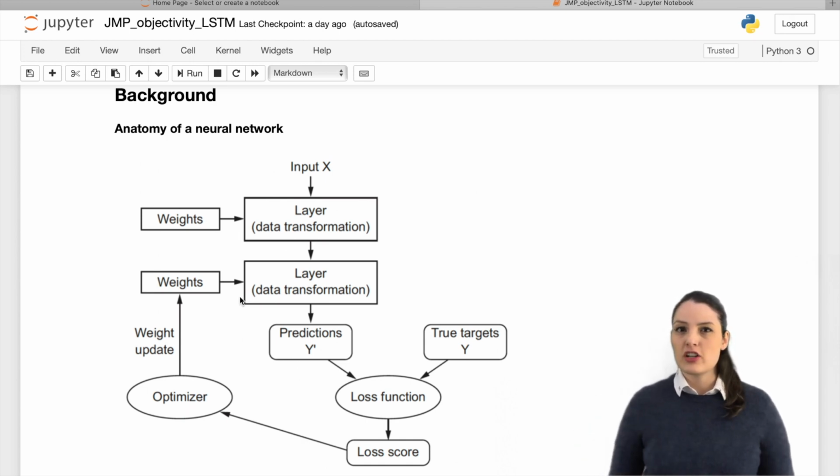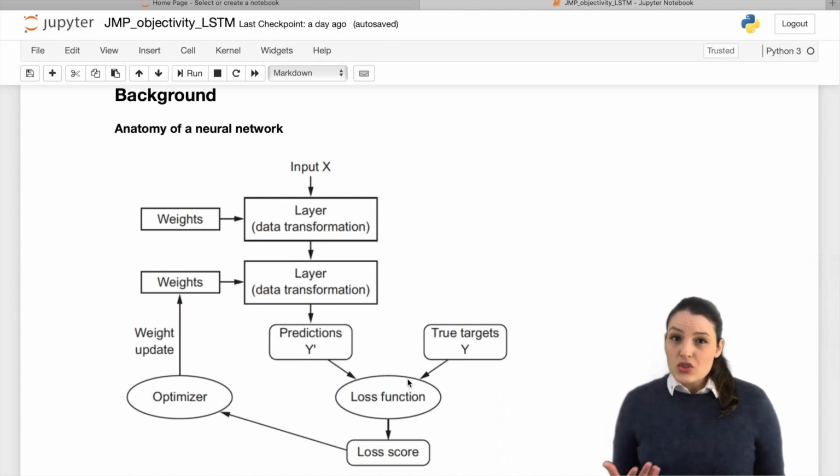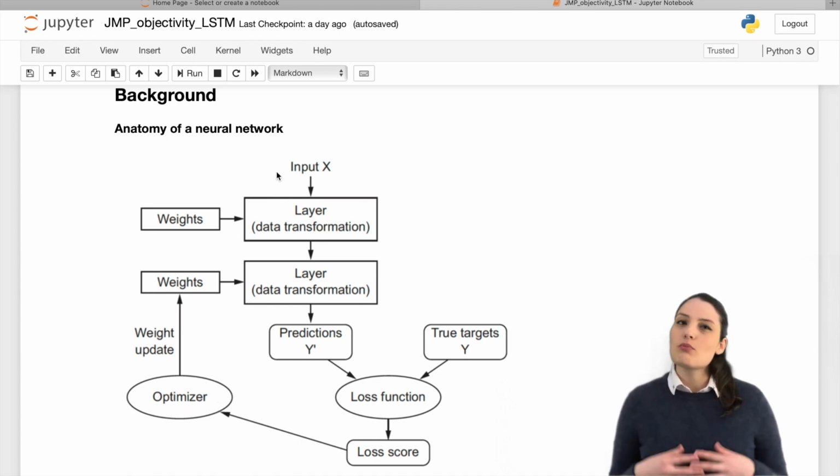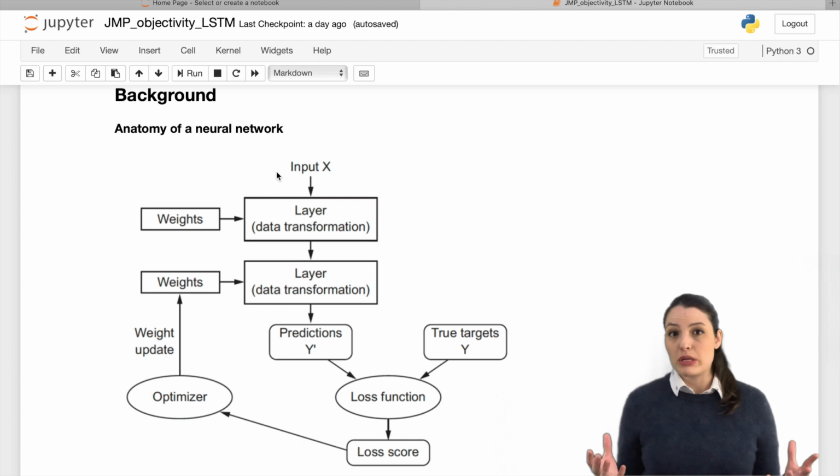The last hidden layer transforms the data into predictions that can be compared with the true targets or labels of the sample using an appropriate loss function for the task. The loss function produces a loss score that is then propagated back into the beginning of the network and used by an optimization algorithm to modify the weights and create predictions closer to the true targets. The process ends when the estimated predictions are close enough to the truth and the accuracy goals specified by the researcher are reached.